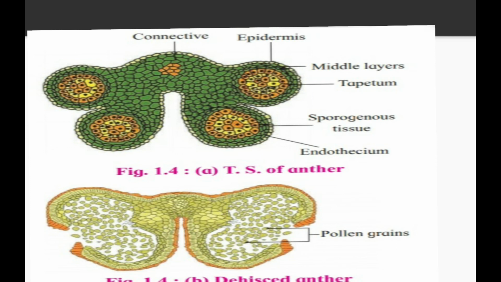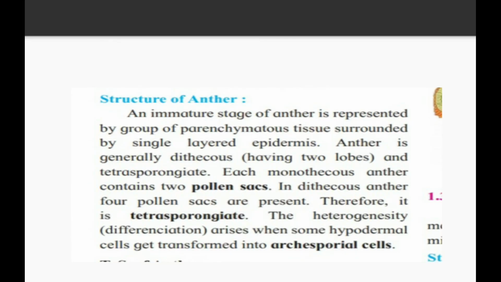On that tapetum there is sporogenous tissue. The sporogenous tissue is responsible for shock absorbance. Whatever harsh conditions are there, in that harsh condition our pollen grain has to be protected. Therefore sporogenous tissue is necessary. See, each monothecous anther contains 2 pollen sacs. In the dithecous anther 4 pollen sacs are present. Therefore it is tetrasporangiate.